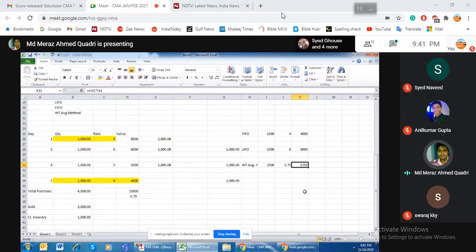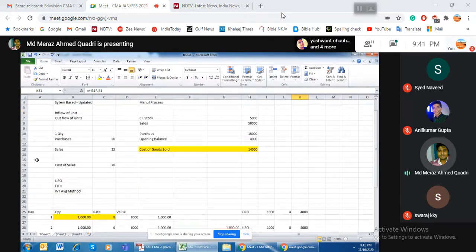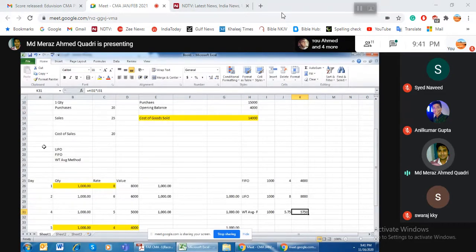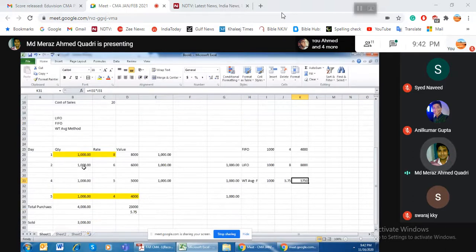So this is the way we will calculate. Once again, I am going to explain one more time. We have to do the valuation under three different methods: the first is FIFO, the second is LIFO, the third is weighted average. FIFO says this is the pattern in which I have procured. I purchased on day 1, day 2, day 4 and day 5, 1,000 each day. So I have purchased altogether 4,000, and the question says I sold 3,000 units.